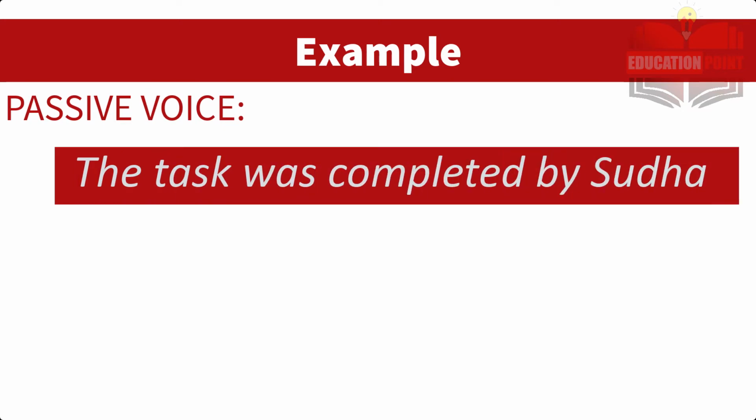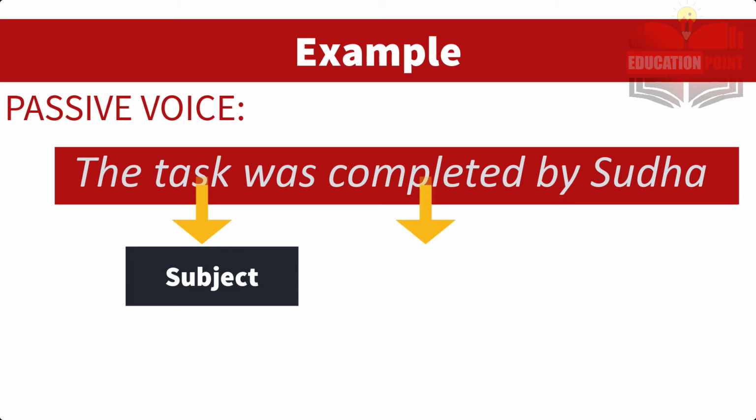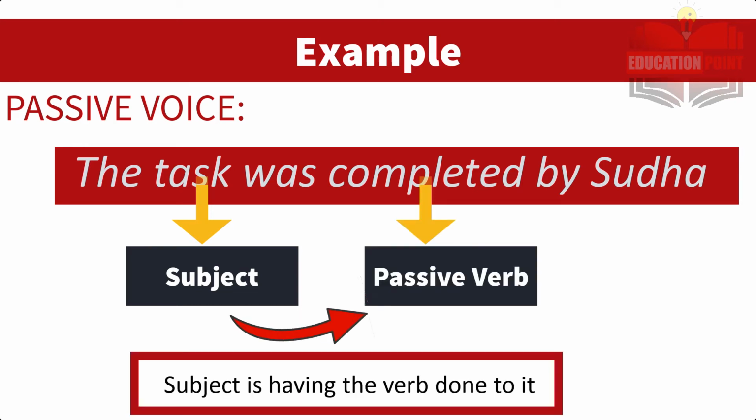So now under passive voice, how are we going to write the same sentence? The task was completed by Sudha, okay? Or the task is being completed by Sudha. Or the task will be completed by Sudha. It depends on the tense you're using. But the main point here is that now task is the subject, and completed is the passive verb because the subject is having the verb done to it. जो subject है, task, वो खत्म हो रहा है या complete हो रहा है by Sudha. And that is how the whole mood of the sentence changes when it comes to passive voice. I hope the difference is clear.